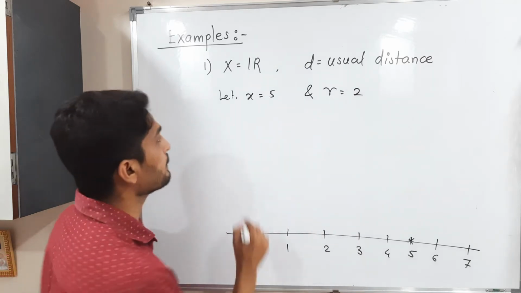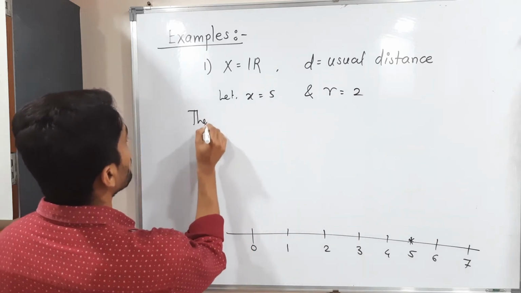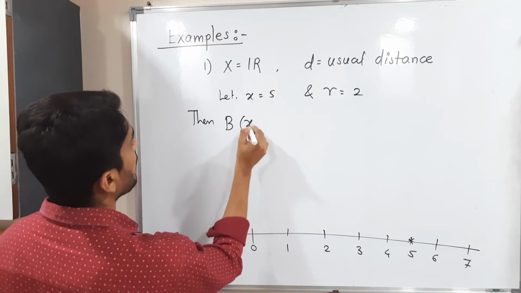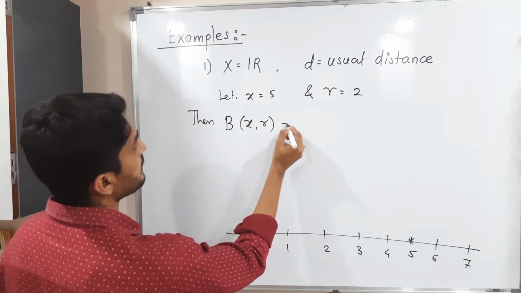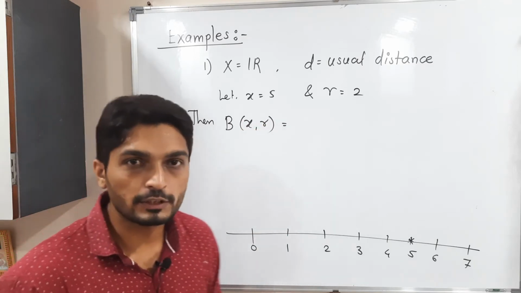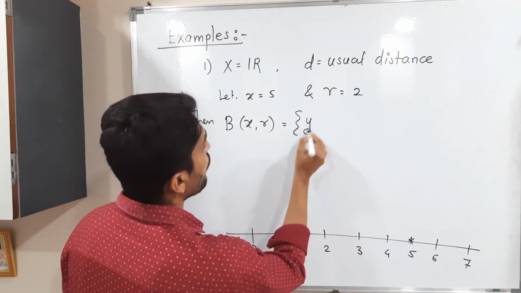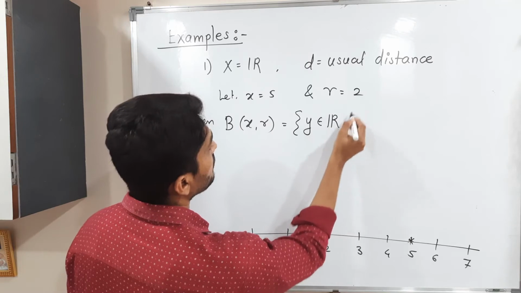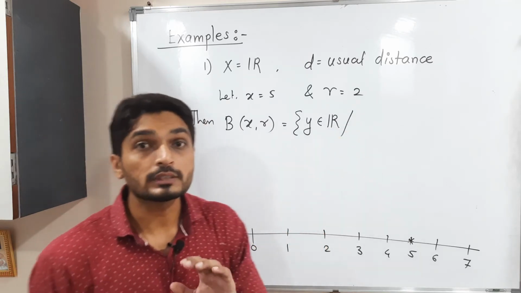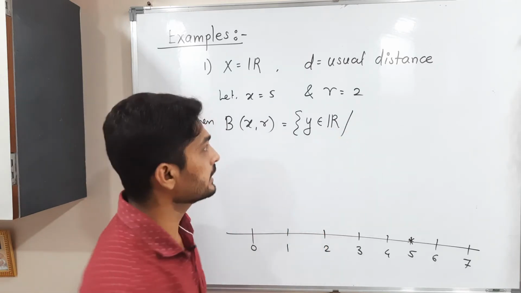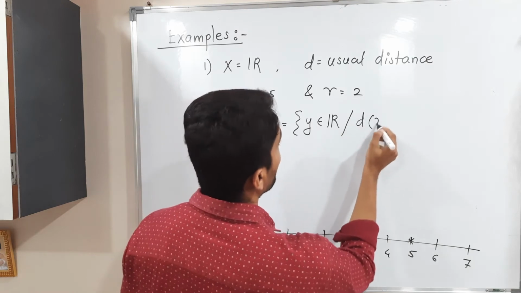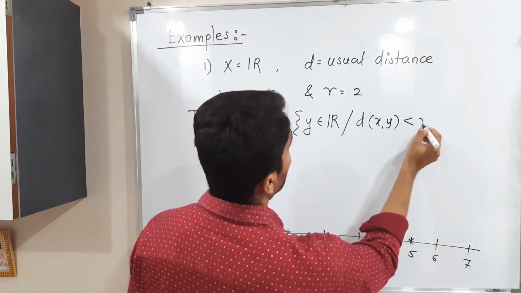So let us find the open ball. The open ball B(x, r), with center x and radius r, is equal to, tell me what its definition is. Let us use the definition. It is y belongs to R, I am writing R because X is R here. And the definition: d(x, y) less than r.